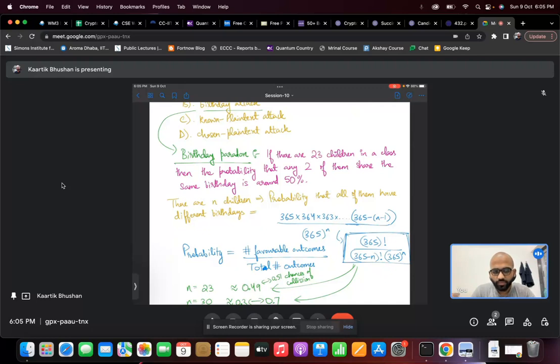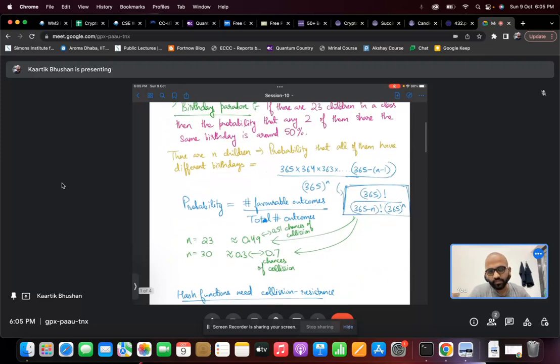If we simplify this calculation, we can write the probability as 365 factorial divided by (365 minus n) factorial times 365 to the power n. If n is 23, this value is very close to 0.5, about 0.49.